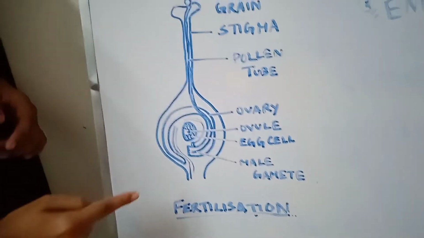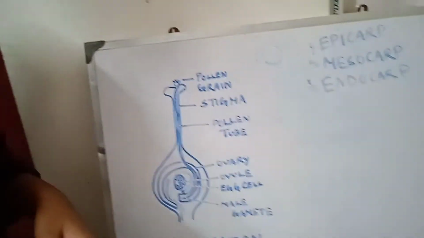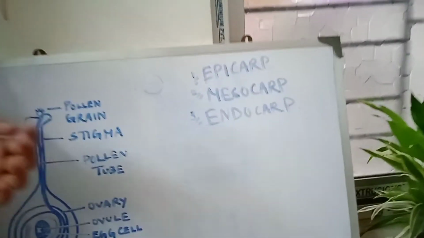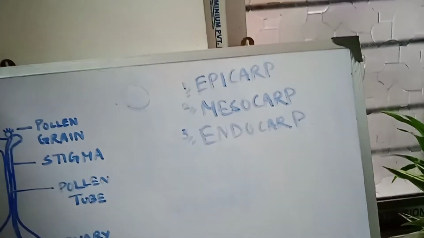This process is called fertilization. Then the zygote is formed. A fruit has a fruit wall and a seed. The fruit wall has three layers: mesocarp, epicarp, endocarp. These are distinguishable only in the fleshy fruit, but in dry fruits they are not distinguishable.